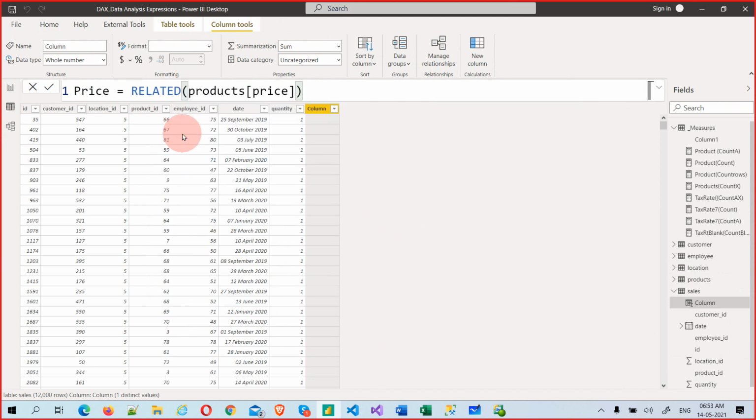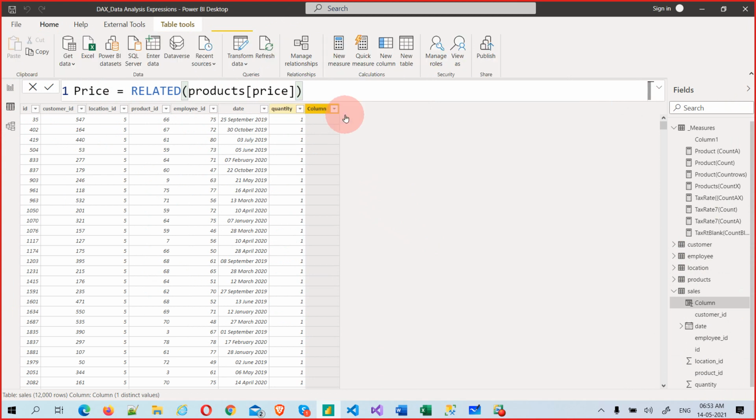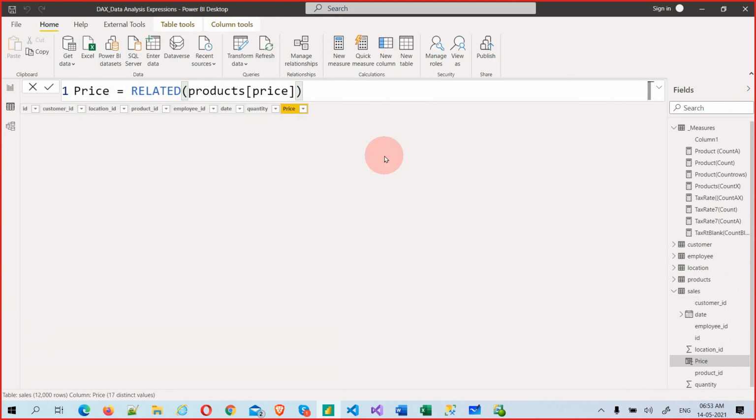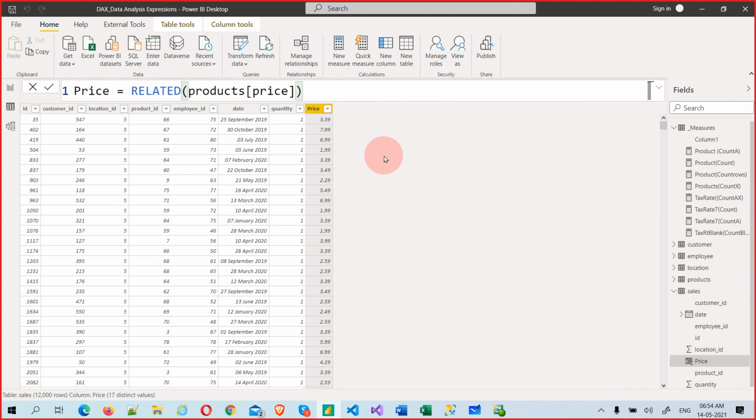Product price. So what I'm saying is, from the product table, I'm bringing price to the sales table price. That is the only thing we are doing. You may ask, can't we do this into this to get the revenue? Yes, we can create the revenue column also. Let me do one more column.